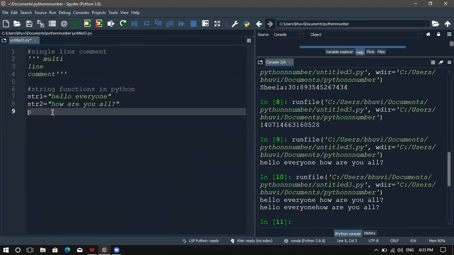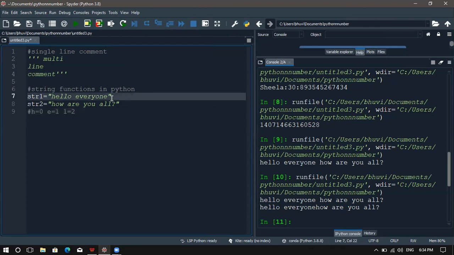Then our string will be having an index, like we are having hello everyone, right? Here H will be having the index 0 and E will be having the index 1 and L will be having the index 2 and so on. Each letter in hello everyone will be having some index value. If I want to have the letter E, if I want to have letter Y, I can access them using the index values. Always remember the index always starts with 0. It will not start with 1.